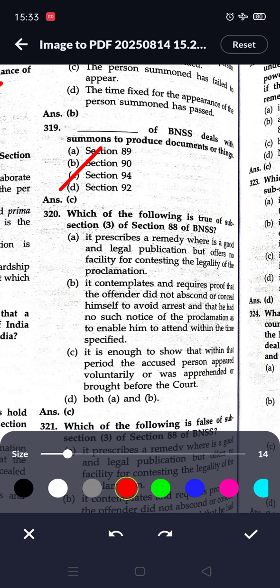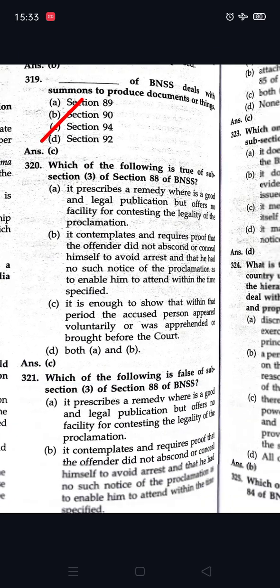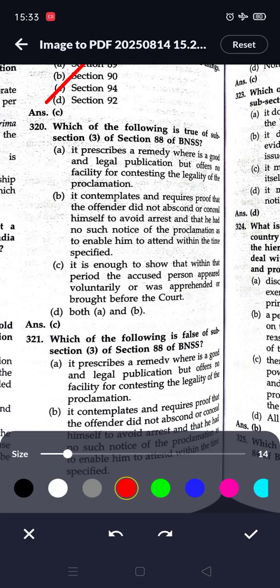Which of the following is true of subsection 3 of section 88 of BNSS? So here option C is correct, it is enough to show that within that period the accused person appeared voluntarily or was apprehended or brought before the court.